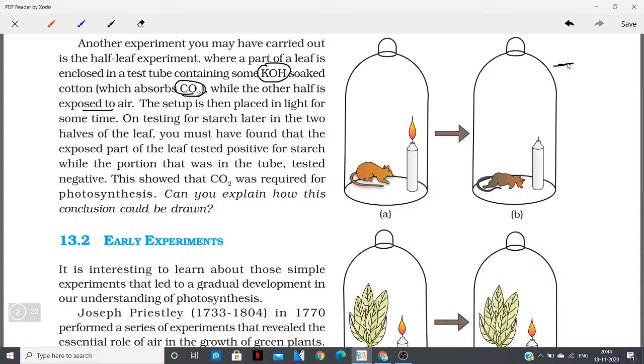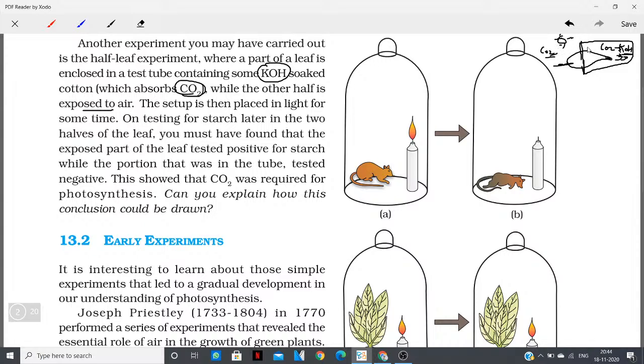Let me show you. This is a leaf, and half of the leaf is inside the test tube. This test tube has a cork in it like this, and the leaf is pushed inside this cork, and it has KOH. So half of the leaf is outside the test tube, exposed to the atmospheric carbon dioxide, and half is inside, where the potassium hydroxide will absorb all the carbon dioxide present inside the test tube. And now this leaf is exposed to sunlight.